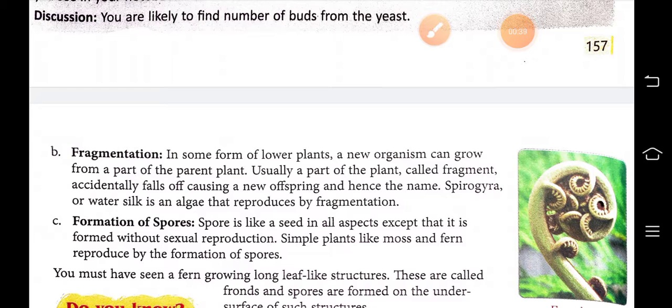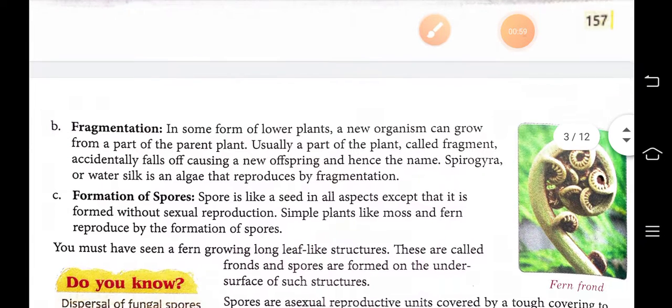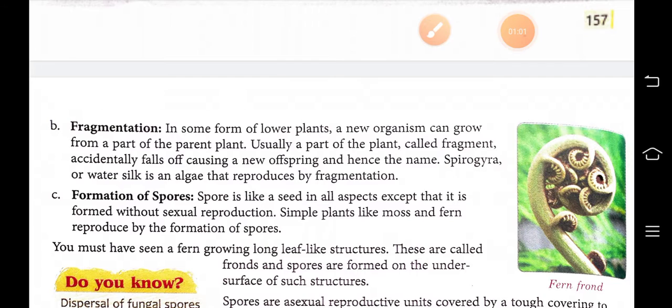In some forms of lower plants, a new organism can grow from a part of the parent plant. Usually a part of the plant is called a fragment or piece. Any part from a plant, if it is cut into small pieces, is a fragment. And it accidentally falls off, causing a new offspring, and hence the name fragmentation. Sometimes the small part of the plant falls down and it grows into a new one.